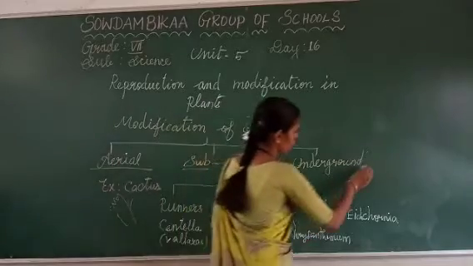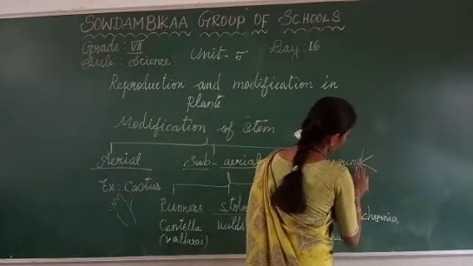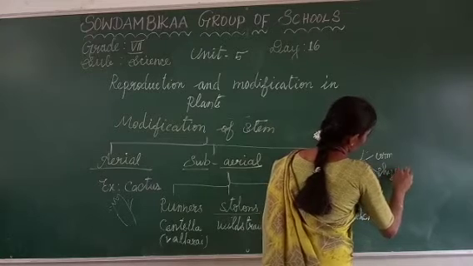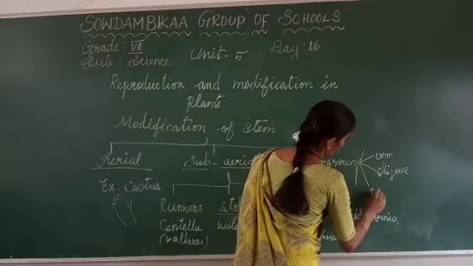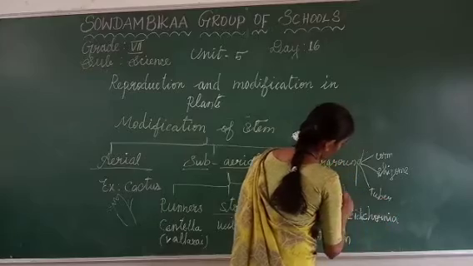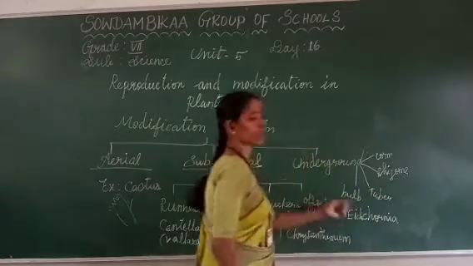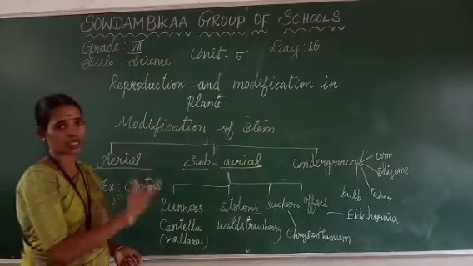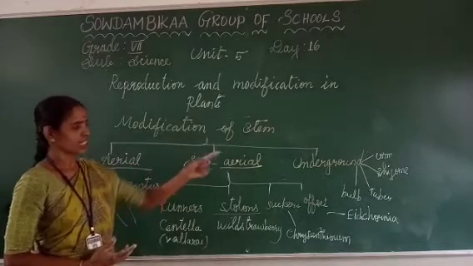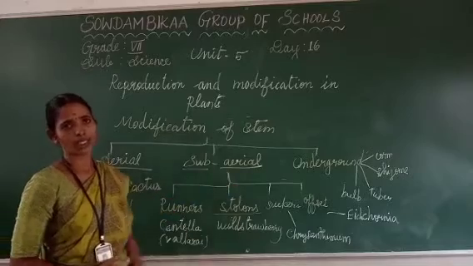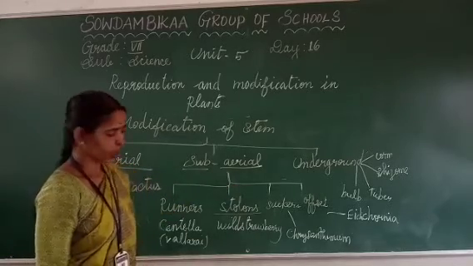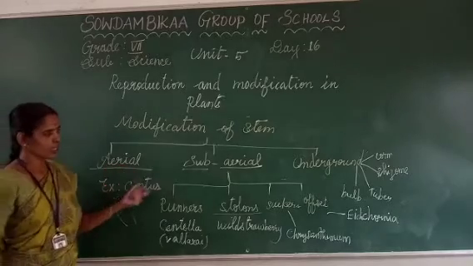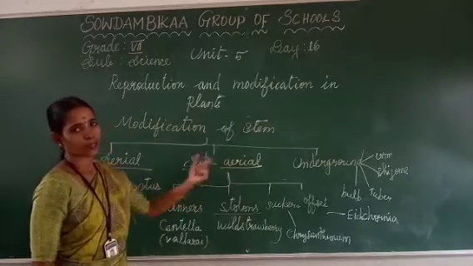So this one also having 4: corm, rhizome, tuber and then bulb. Underground stem is also divided into 4. Each and every subcategory has specific examples. Okay, so now let us see one by one in the sub-aerial. About the aerial we have seen already. So now let us see about the sub-aerial.